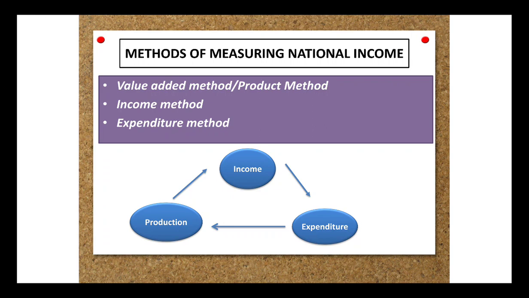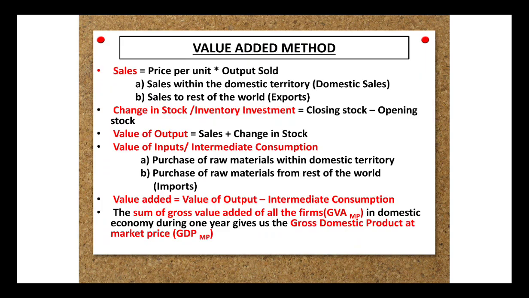So all these 3 methods are interconnected, and always remember, whatever terminology that you want, whether you are calculating national income NNP at FC, whether you are calculating domestic income NDP at FC, whether you are calculating GDP at MP, all these three methods will give you the same answer. It is just the way, these are three different ways to calculate the various national income and domestic income, but you do it with whichever method, the answer remains the same.